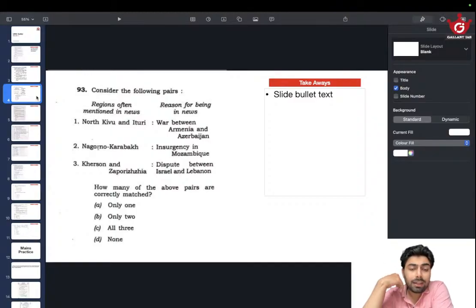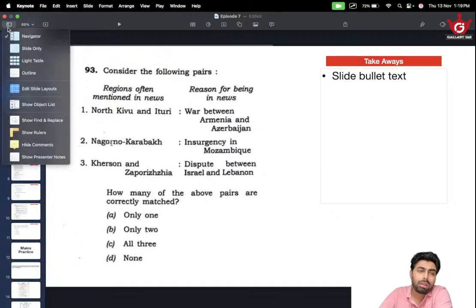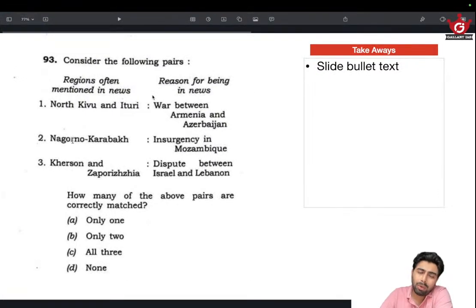Okay, consider the following pairs. North Kivu, Ituri, war between Armenia and Azerbaijan. Reason for being in news. Nagorno-Karabakh, insurgency in Mozambique, Kherson and Zaporizhia, dispute between Israel and Lebanon. Okay, this is where etymology, or having an idea about places or the naming of places, really comes handy.